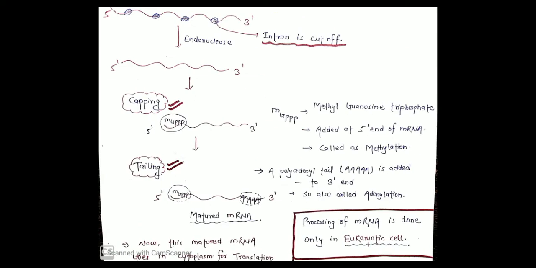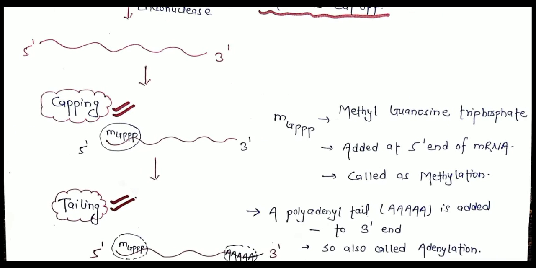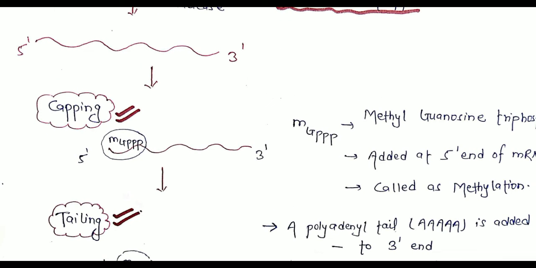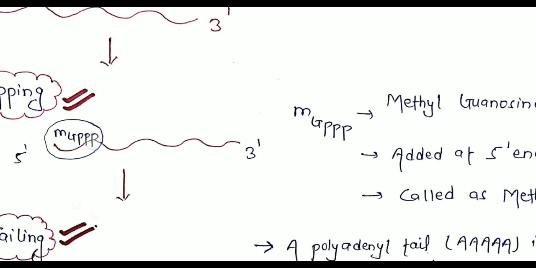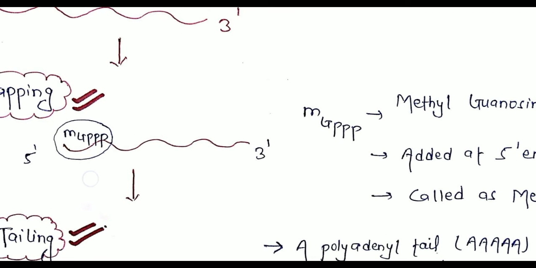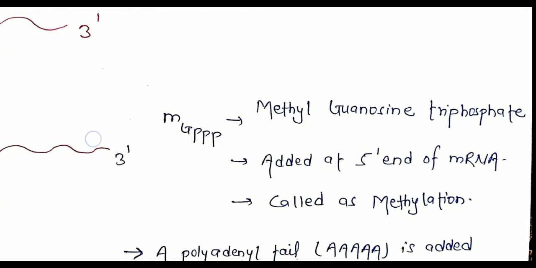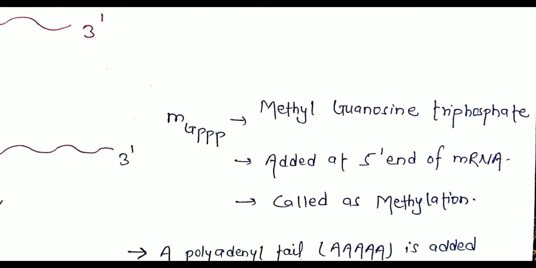After that, the capping process occurs. Capping is the process of adding a methyl group in the head region, the 5' end. So this process is called capping. Here MGPPP is added at the 5' end. MGPPP is a methyl guanosine triphosphate added at the 5' end of mRNA, so it is called methylation.